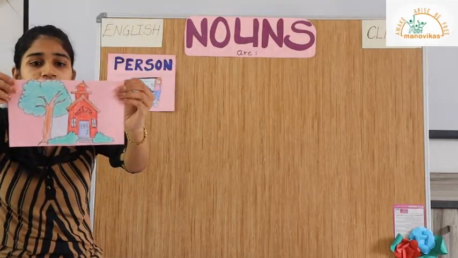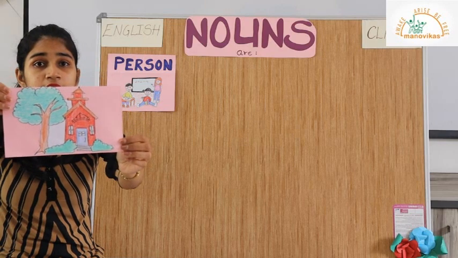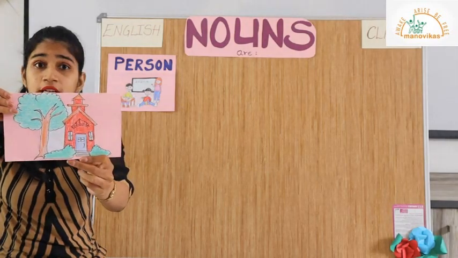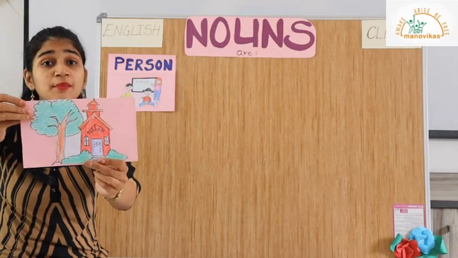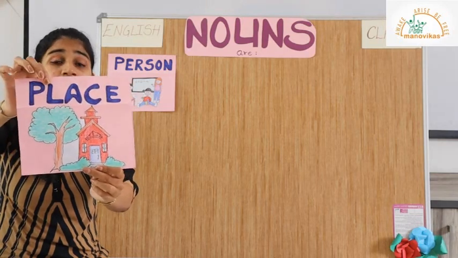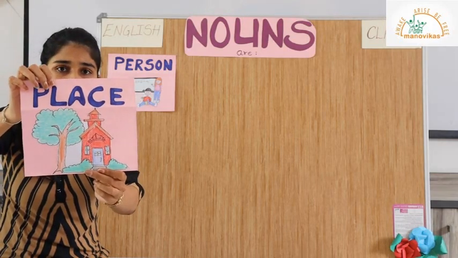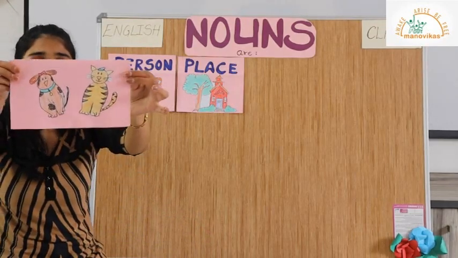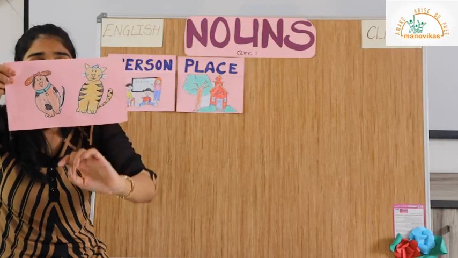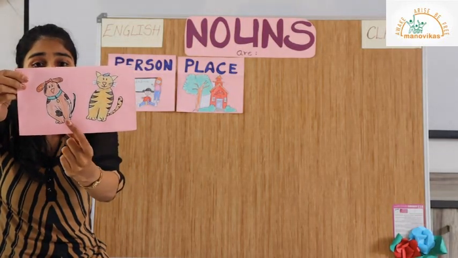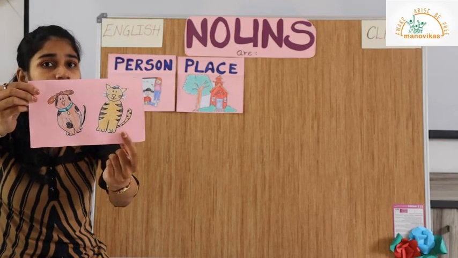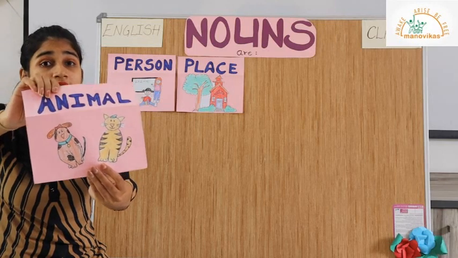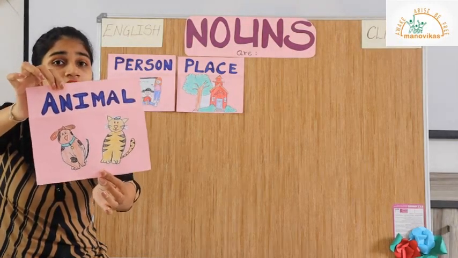Look at this picture. What do you see? Yes, you can see a house. A house is a place that we live in. And so, naming words used for places are also called nouns. House is the noun. Now look at this next picture. Who do you see? You can see a tiger and you can see a cow. These are animals, and naming words that are used for these animals are also called nouns.